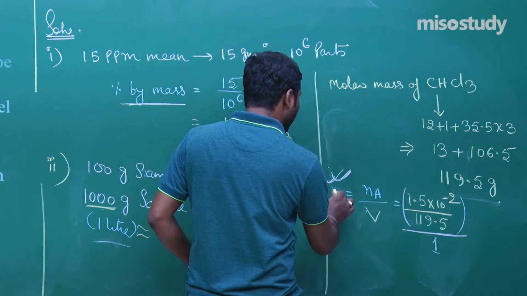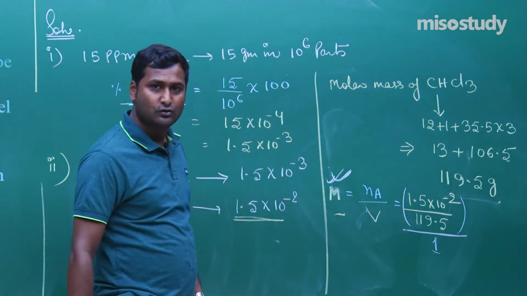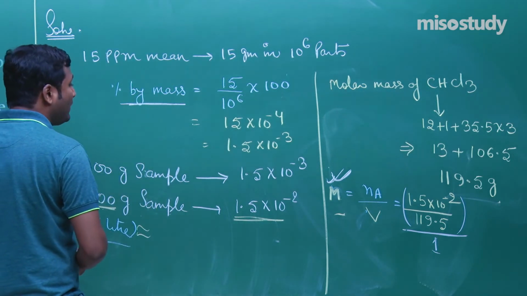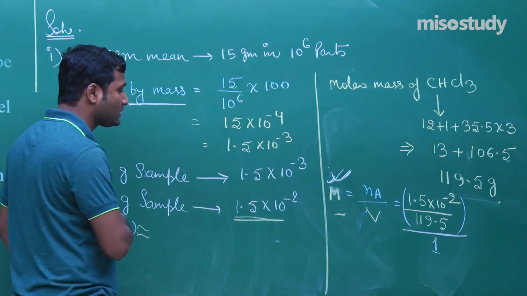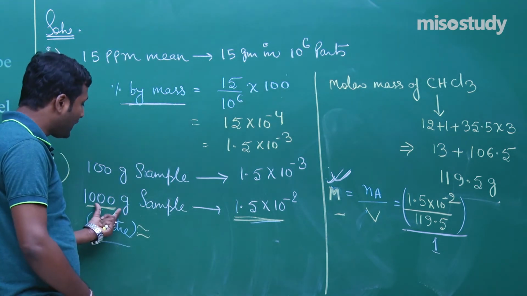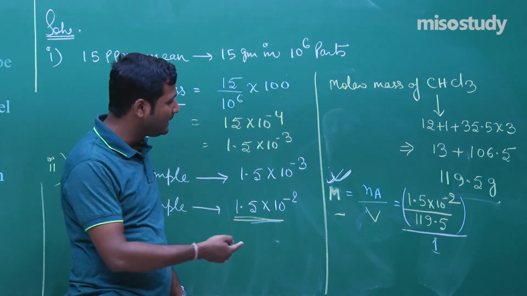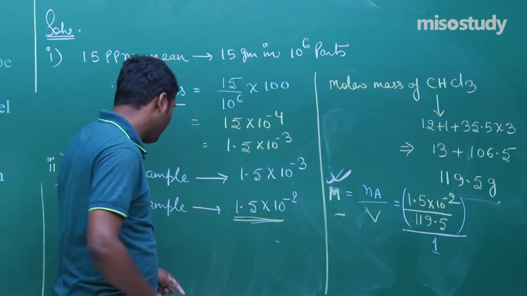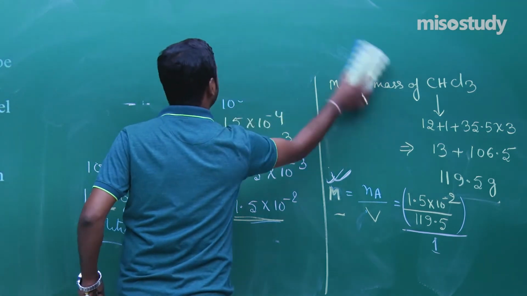Now put here capital M. So capital M is equal to n upon V. So we do not need to find out the molality, because for molality some modification is required. Why is some modification required? Because we have to subtract 1.5 into 10 to the power minus 2 from 1000. It will be equivalent to 1. So there is no such difference in this case. Clear? Now I am going to rub this part and we'll discuss the next question. Wait for a moment.